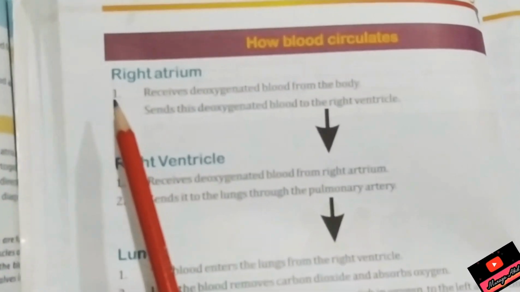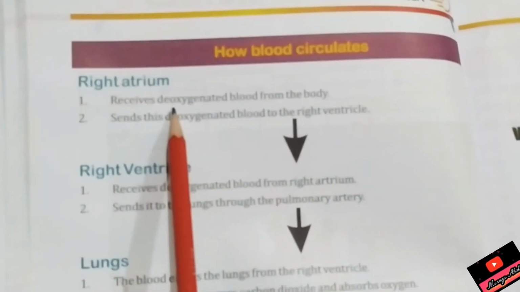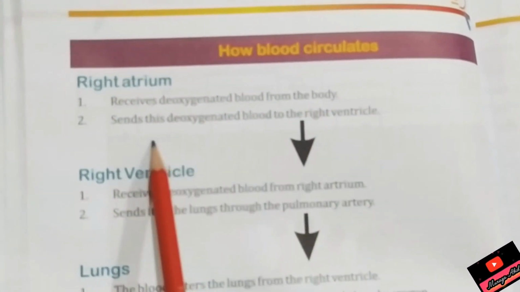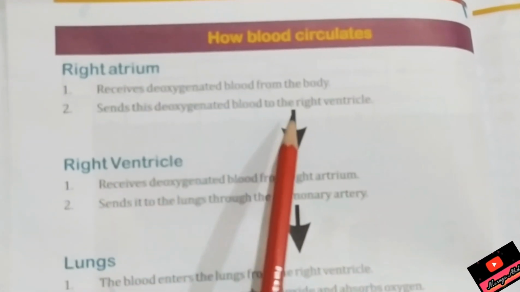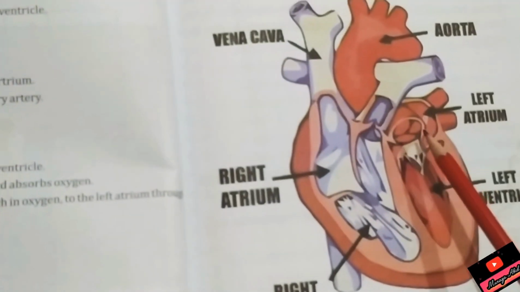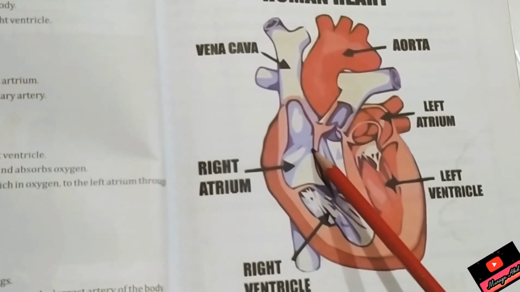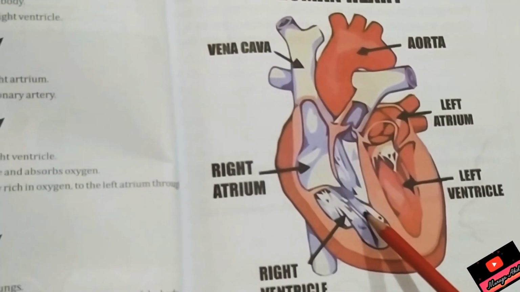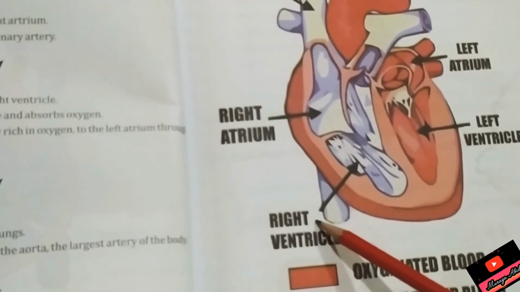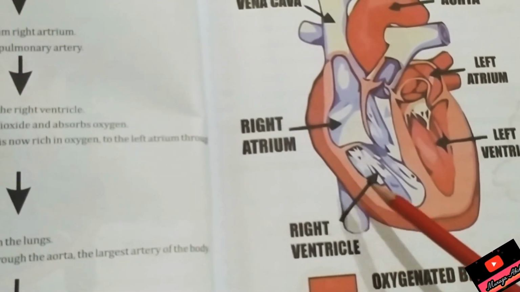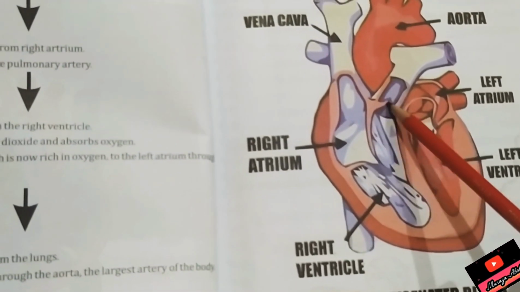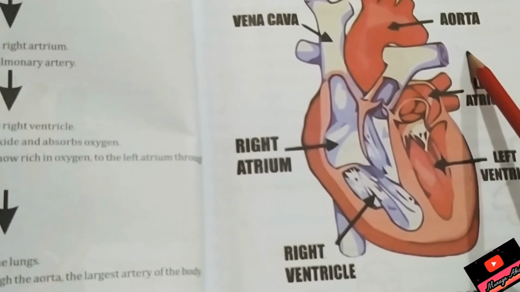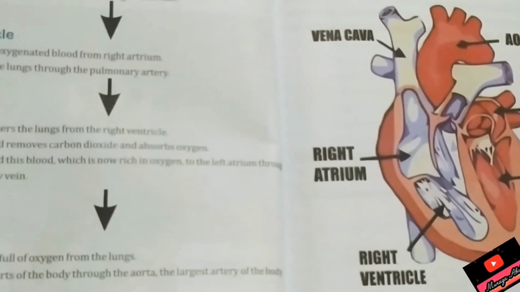Right atrium receives deoxygenated blood from the body and sends this deoxygenated blood to the right ventricle. As you know, blood is pumping. As it pumps, this deoxygenated blood will move down. Where? Right ventricle. This right ventricle will send the blood to the lungs. Where? To the lungs.